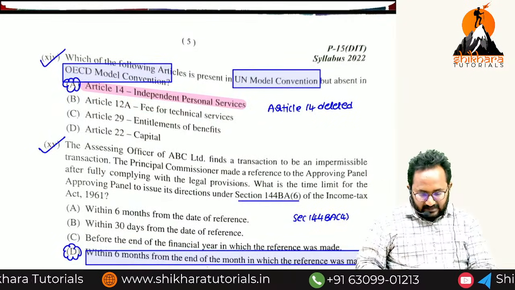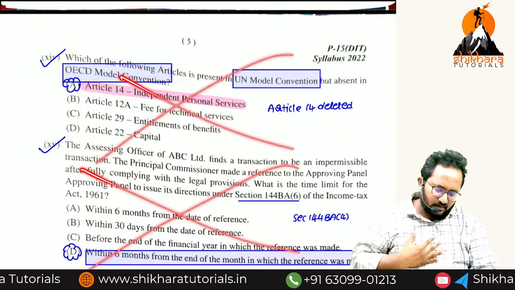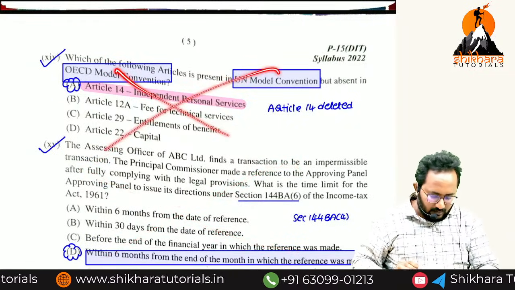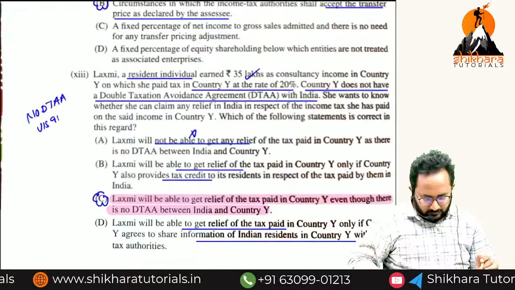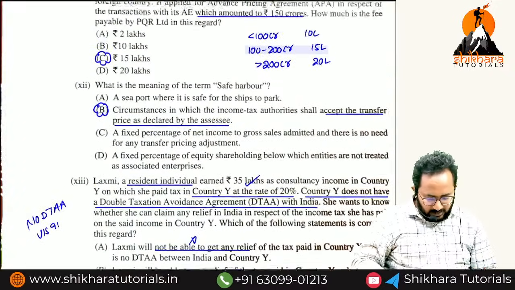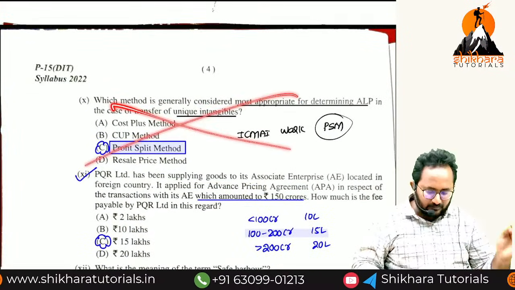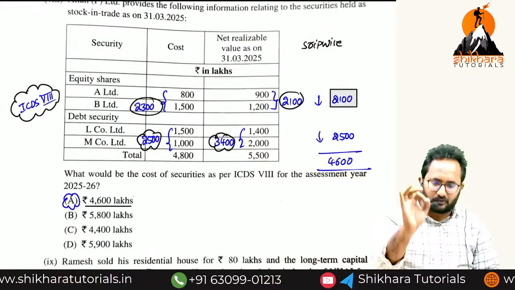I am deleting some MCQs, okay, by luck if they are correct. I am deleting these 2 MCQs and this MCQ also, 3 MCQs. The remaining are all in your hand only.